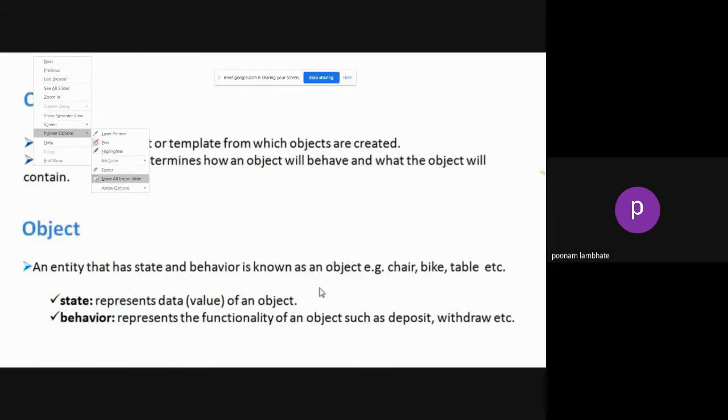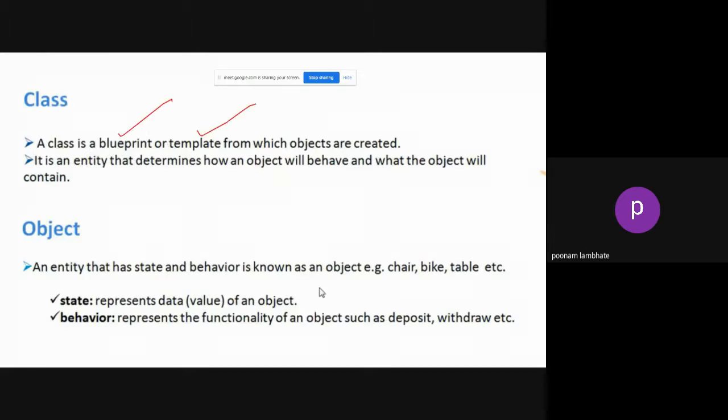Each program has to have at least one class, and a class is a blueprint or template from which objects can be created. You can imagine that objects are a part of a class. Each class has objects. Once you create a class, you cannot use it directly. You can only use that class after creating objects of that class. Or in some cases without objects, but it is necessary to create objects to use the particular class. Now the class determines how the object will behave.